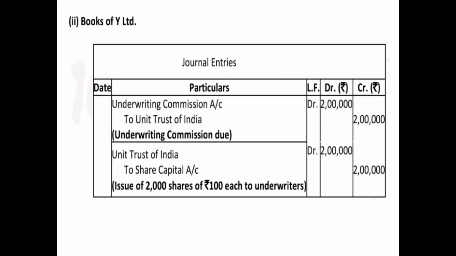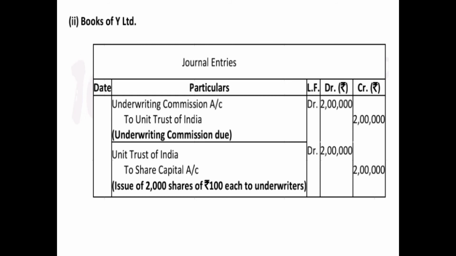So in this case, in case of underwriting commission, we know that first of all we have to pass the due entry. So the due entry for underwriting commission will be underwriting commission account debited 2 lakh. How we have got 2 lakh? Because 2,000 shares are to be issued at 100 each to the underwriter, that is to Unit Trust of India, because the name is mentioned here. Now this is the due entry for underwriting commission.